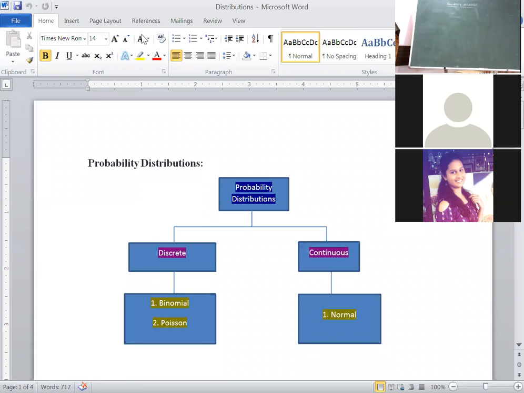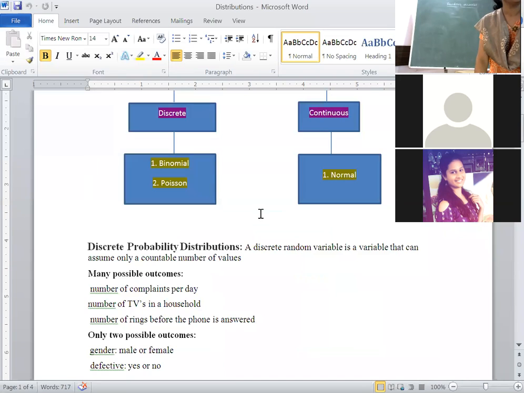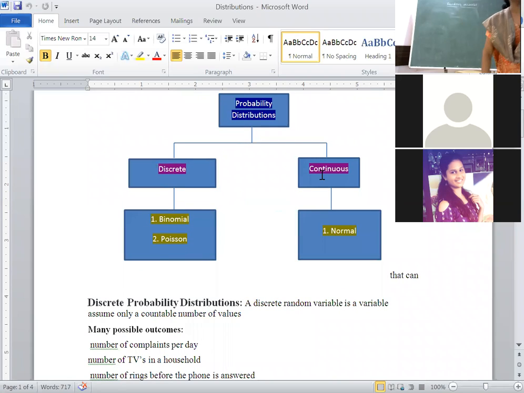First, we will study random variables. Before going to probability distributions, you know that probability is a numerical measure between certainty and uncertainty. There are two types of distributions: discrete distribution and continuous distribution.